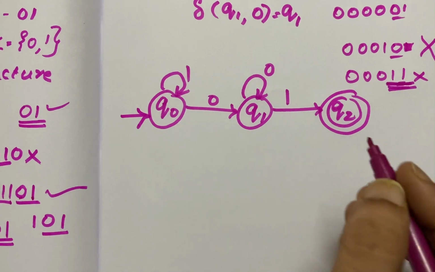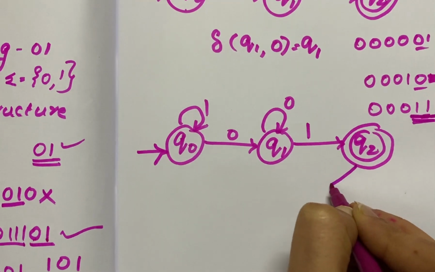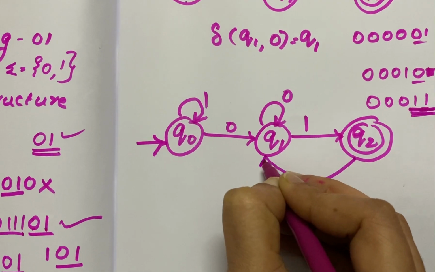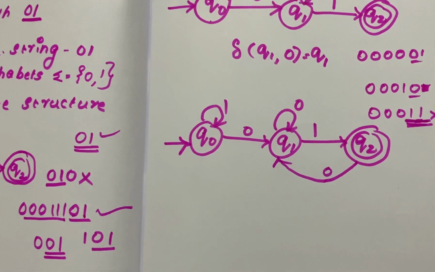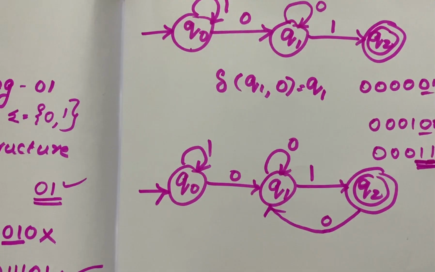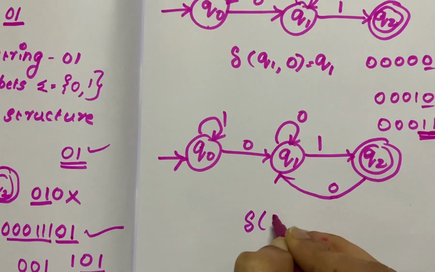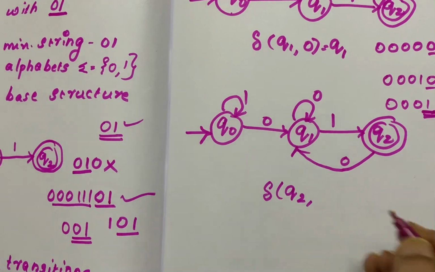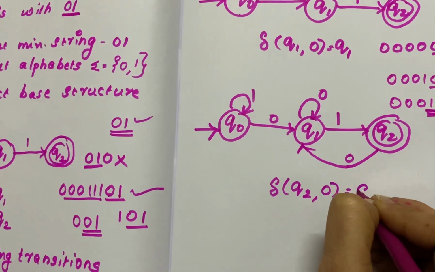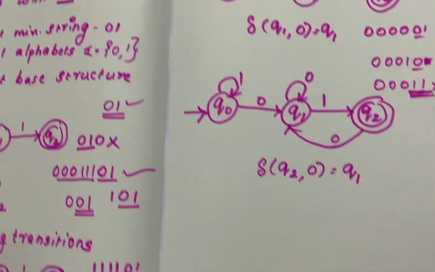So after this again 1 is coming, it should not go to the final state. So what you have to do is, after that if 0 comes, you have to go to Q1. Okay. After this again when 0 comes, you have to go to Q1. So when you reach your final state, and after that final state, if you are getting a 0, you have to come back to Q1. Okay.